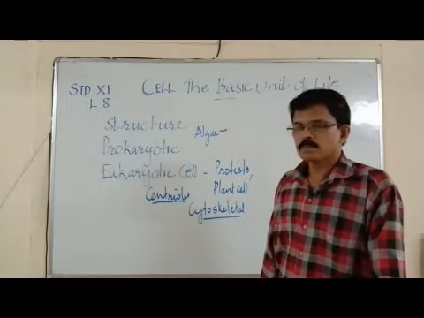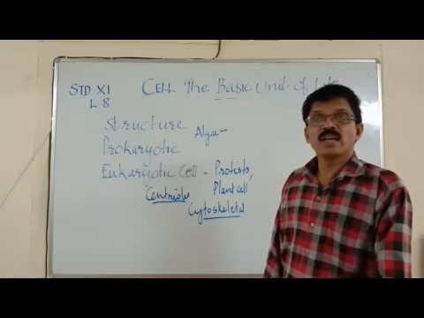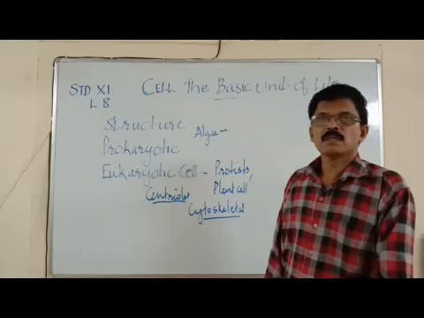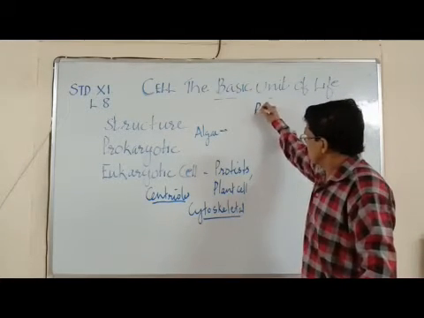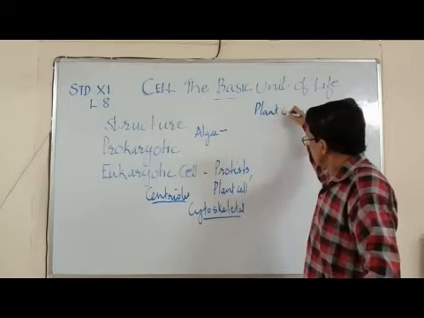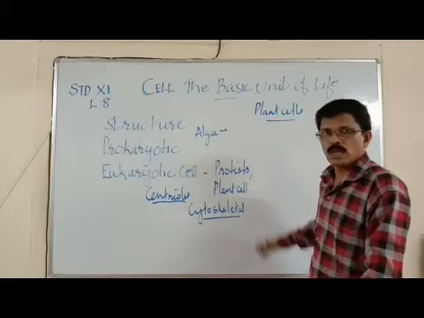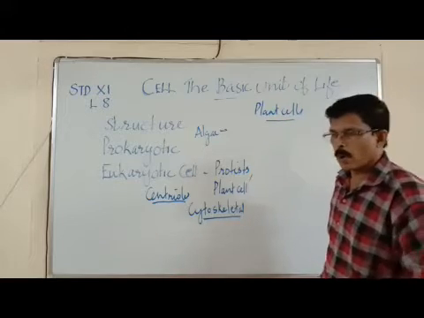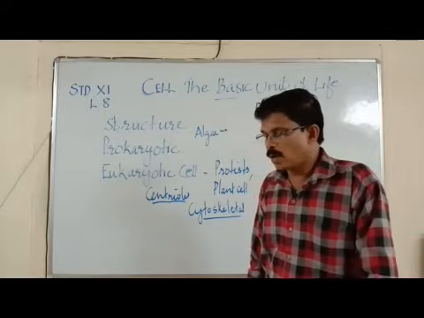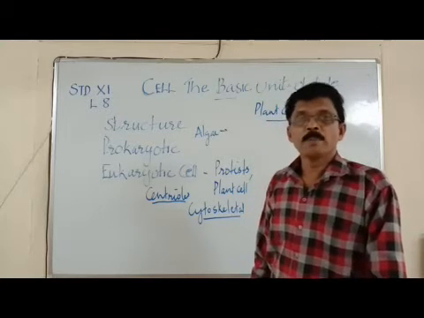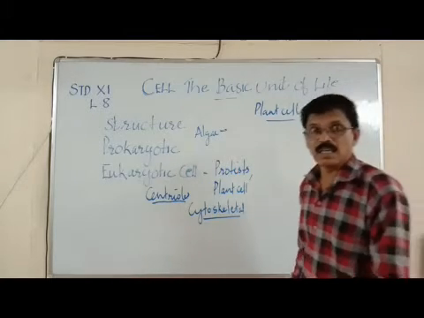At the same time, the eukaryotic cell contains a very well developed cell wall. If you consider the plant cell, the cell wall consists of many chemicals like cellulose, hemicellulose, and glycoproteins, and the cell wall may be pectinated or lignified.